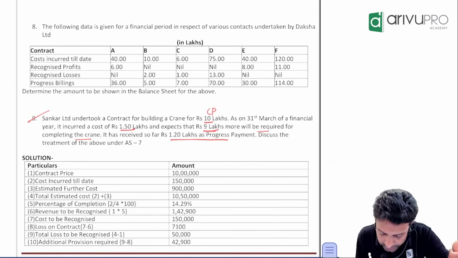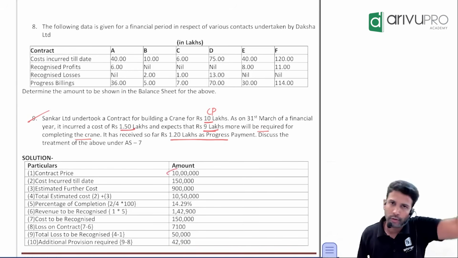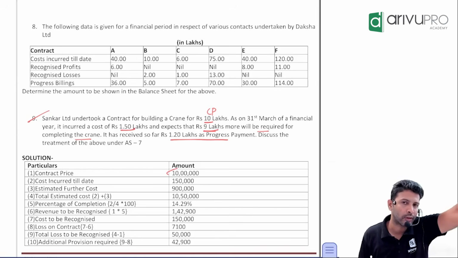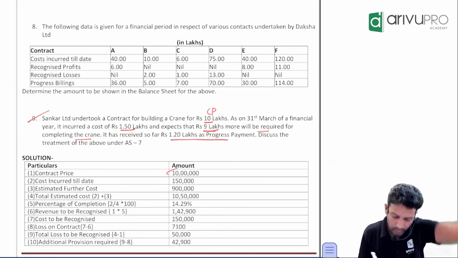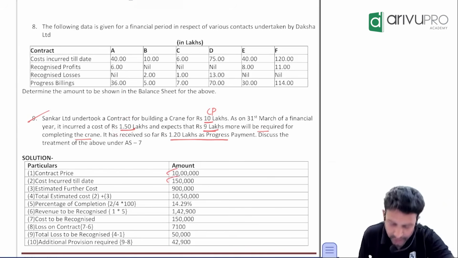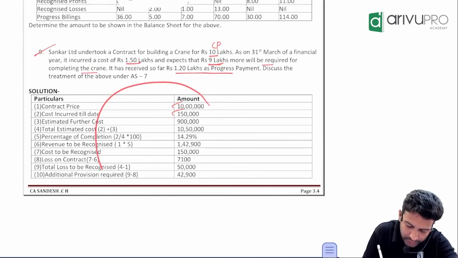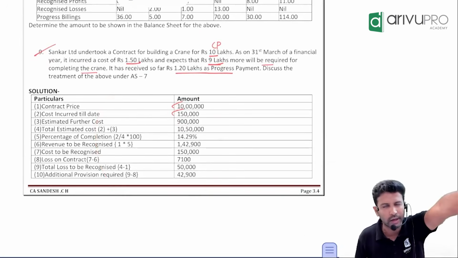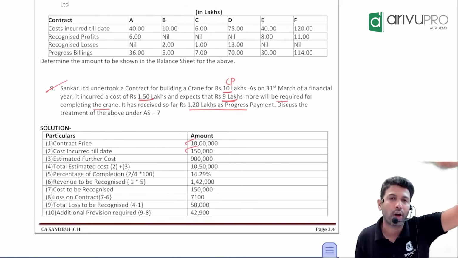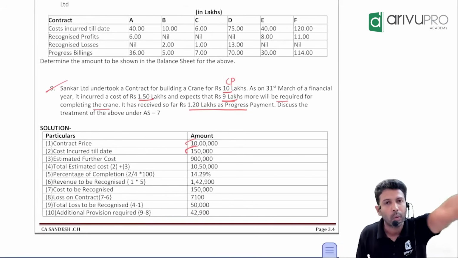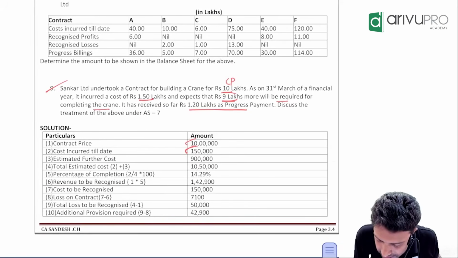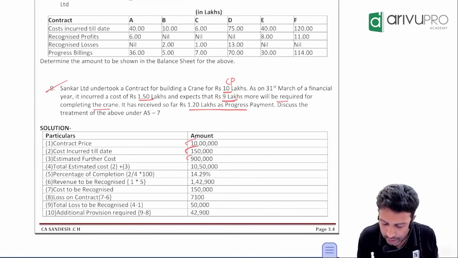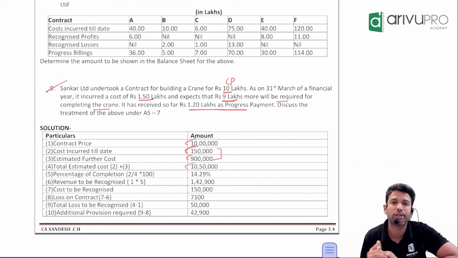What is the contract price? 10 lakh. So now first let's find percentage of completion. For this we need two data. What are those? Cost incurred till date. In fact, if you remember, all our questions I have done in the same format in class. Format is not mandatory, your choice. Cost incurred till date, how much? 1,50,000. How much is the further estimated cost? 9 lakh. So what is the total estimated cost? Addition of these two, 10,50,000.